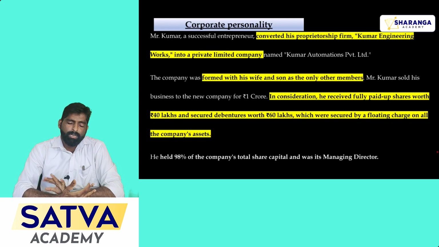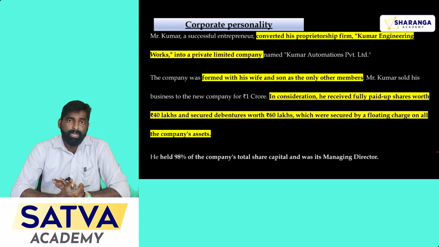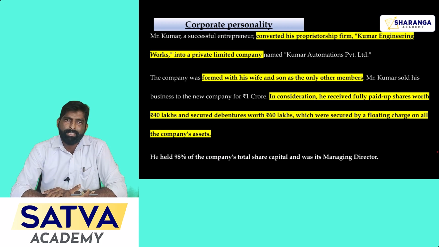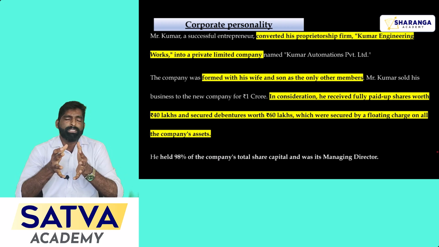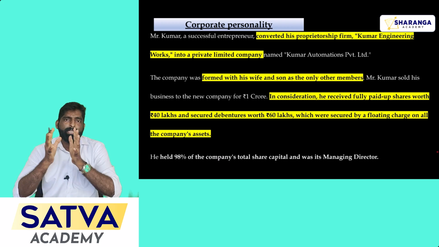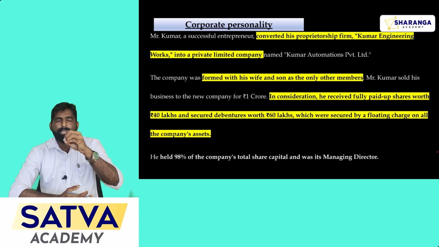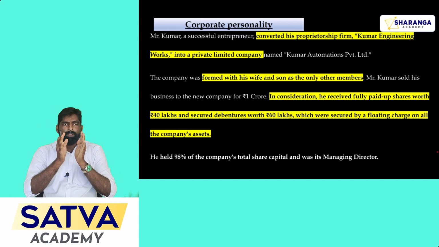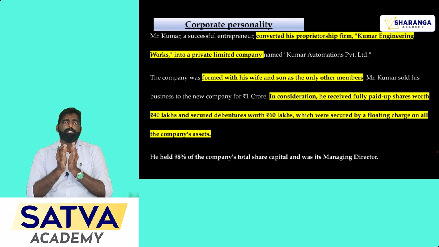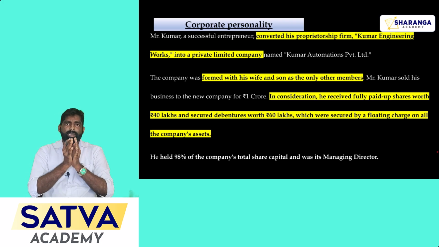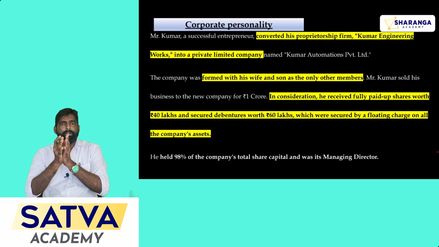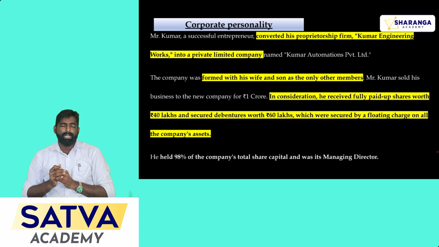Okay, before going to the question, let's understand about corporate personality. So what is corporate personality? When you form your business under the company form of business, you will get an artificial personality. Artificial personality means it is a juristic person in the eye of law. Once you register your firm and get the certificate of incorporation, automatically you will get some rights as an artificial personality.